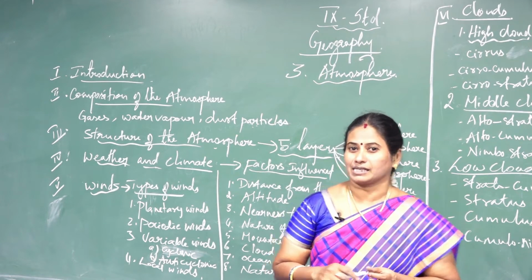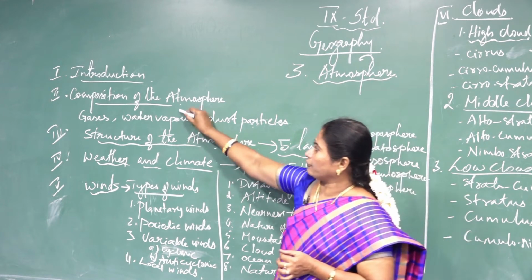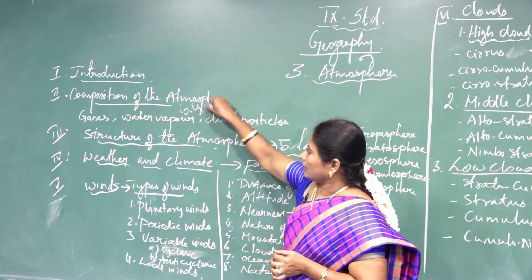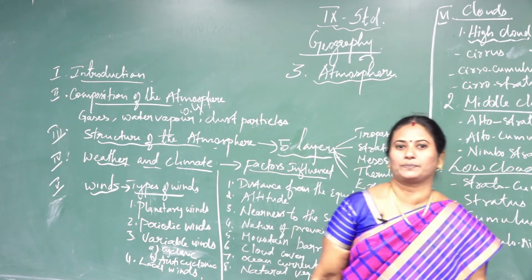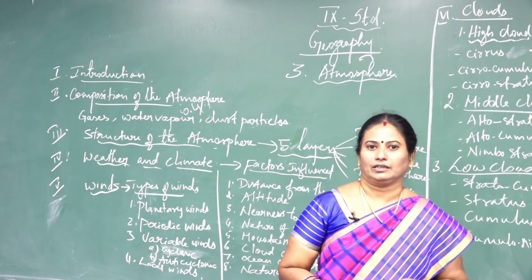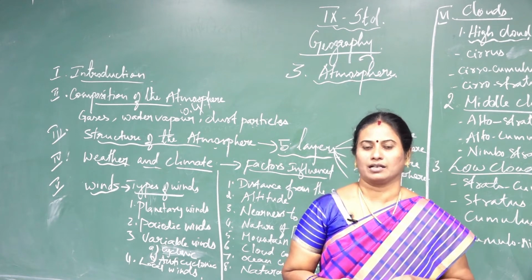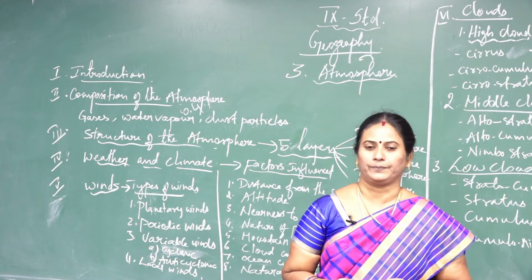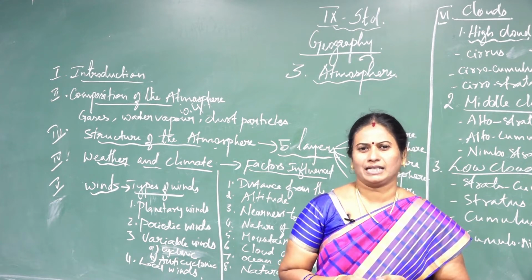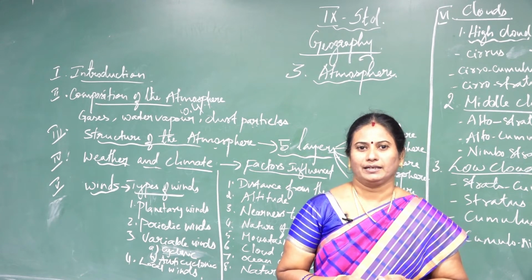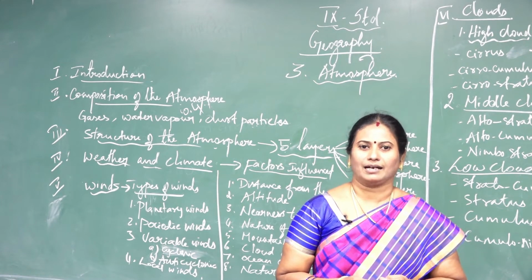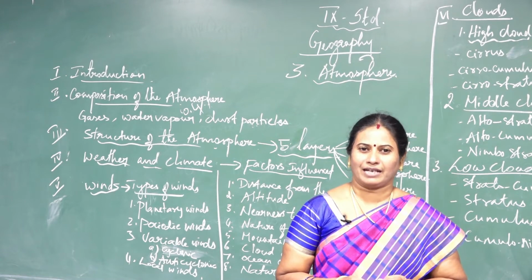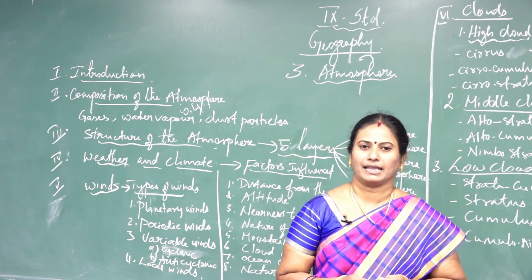And then water vapor, about 0.4%, is available in the atmosphere. And dust particles, salt particles, fog, volcanic ashes, etc. are also found in the atmosphere. In 1772, Daniel Rutherford discovered nitrogen in the atmosphere. In 1774, Joseph Priestley discovered oxygen in the atmosphere.